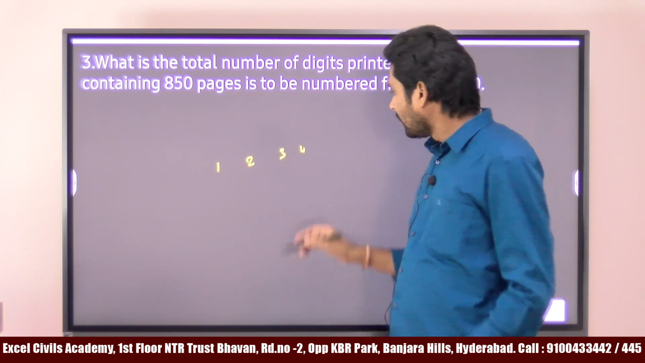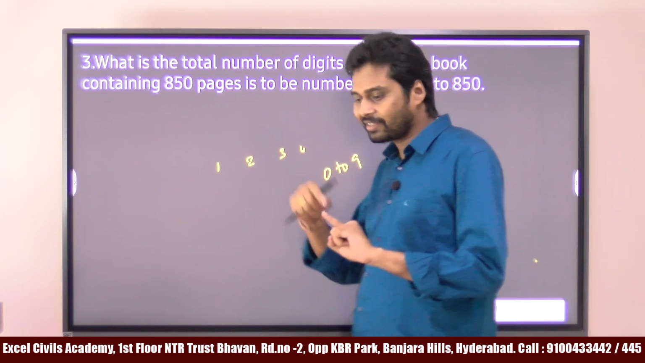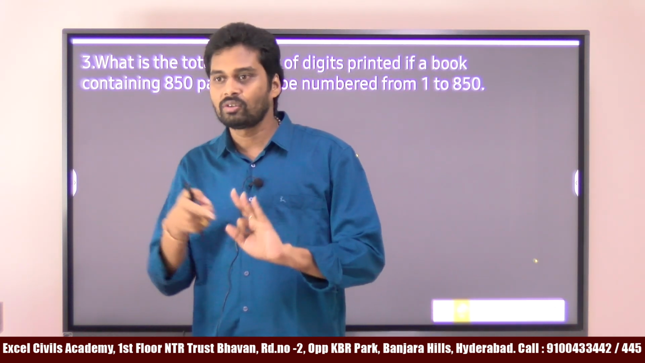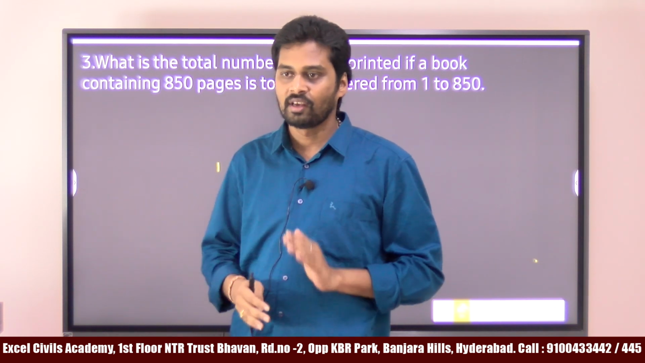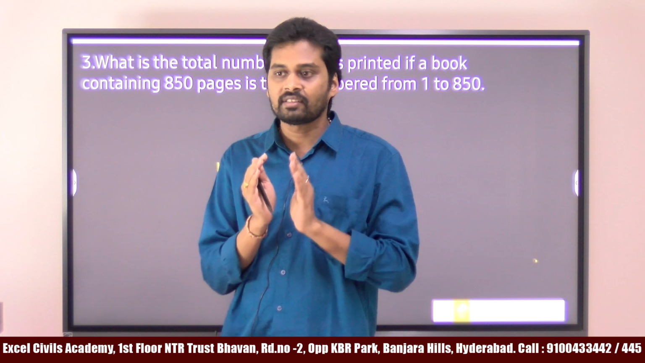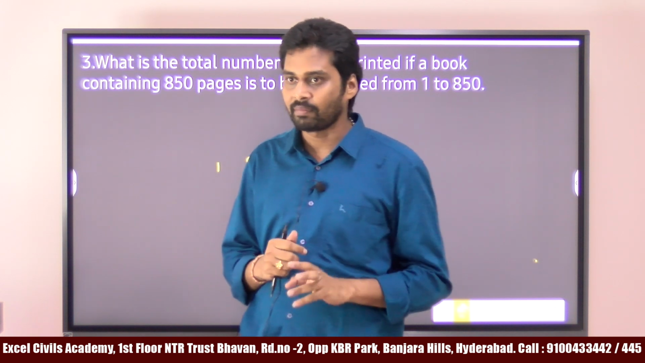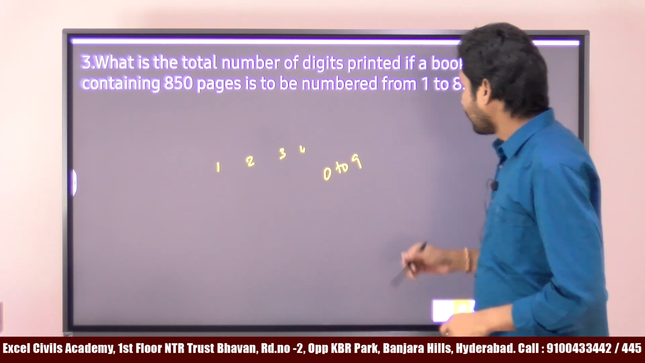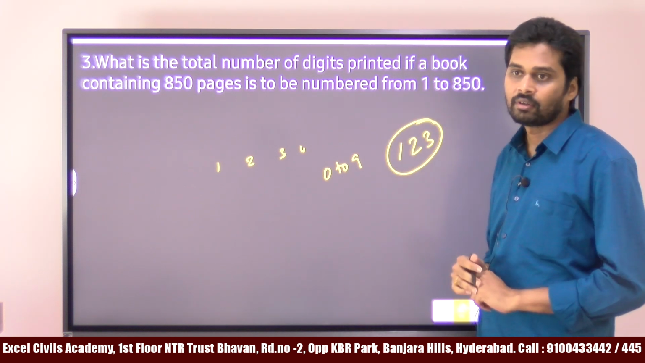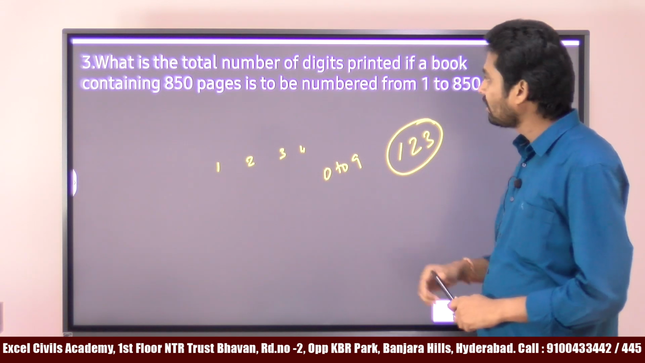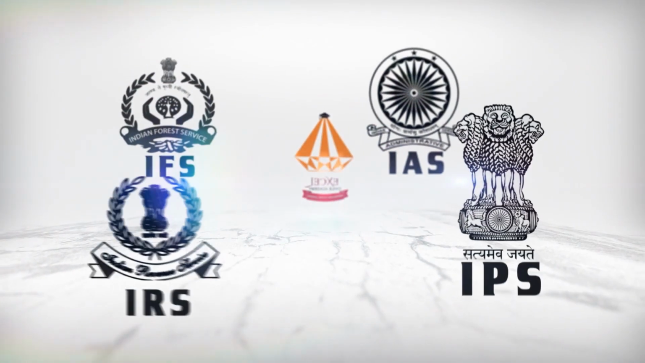What is meant by digit? 0 to 9 are called digits. If you take all of these separately, like 0, 1, 2, 3, 4, 5, 6, 7, 8, 9, these are called digits. When you combine these digits, it is called a number. Otherwise, these are digits. Suppose you take 123. In 123, how many digits do we have? 3. Likewise, if I count all the digits from 1 to 850, how many digits do we have?